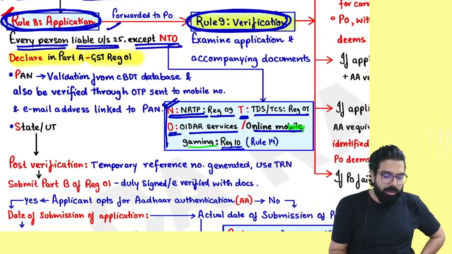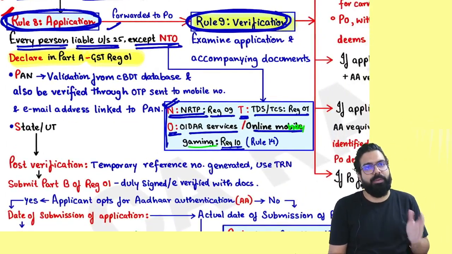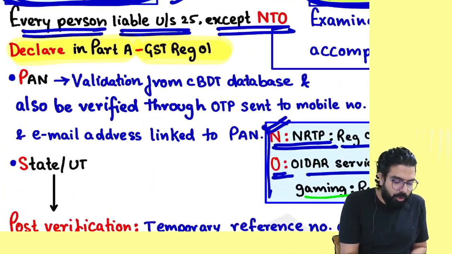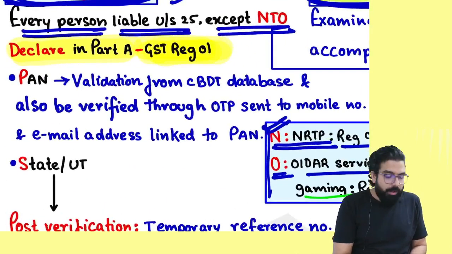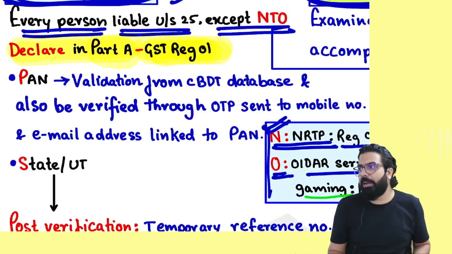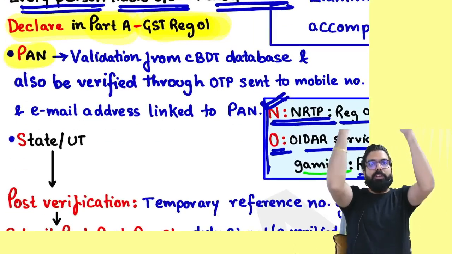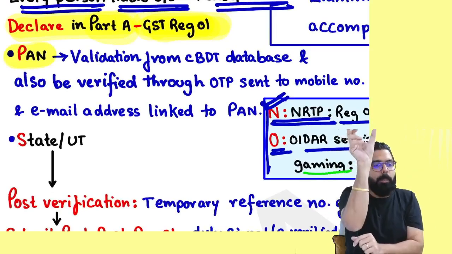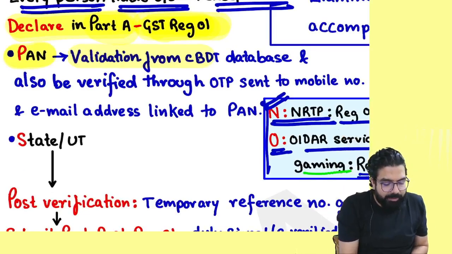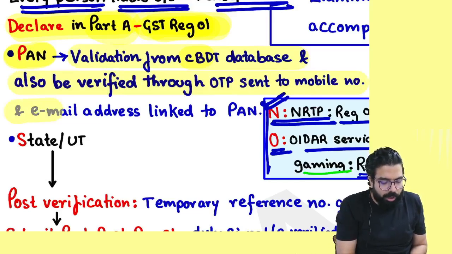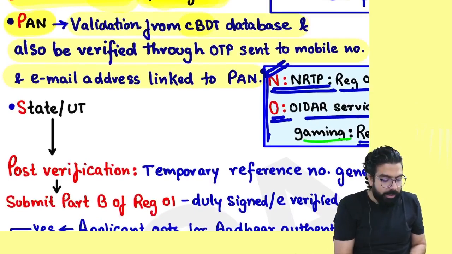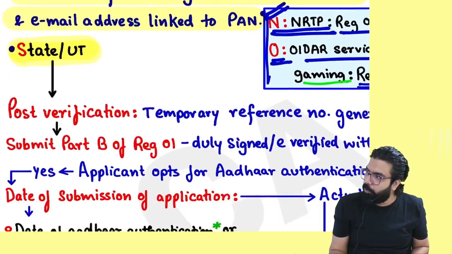People, how will you go ahead and take registration? You should go online and file this form. Which form? REC01. REC01 May first, part A has to be filled. What is part A, everyone? You have to declare your PAN number. When you are filling the form, you should put your PAN number. They are telling validation from the CBDT database will be done and also verification will be done through your mobile number and email address. And then you have to put your state or union territory.